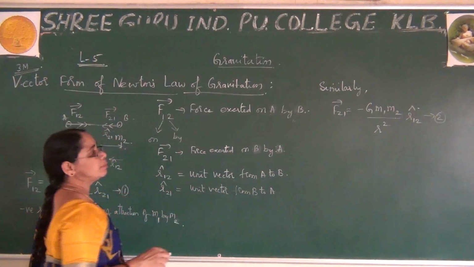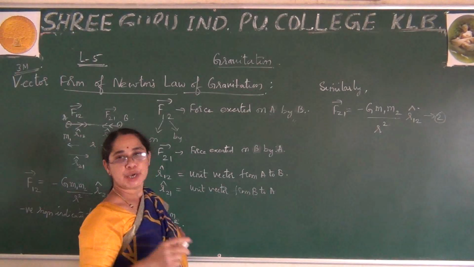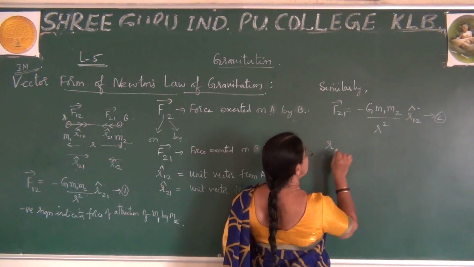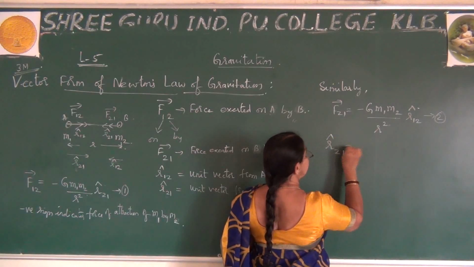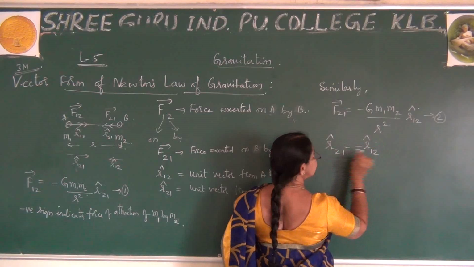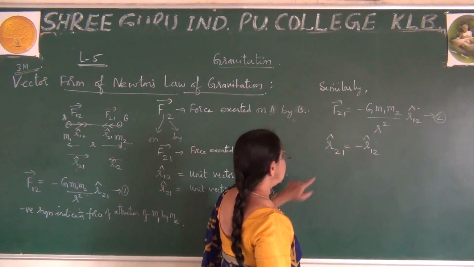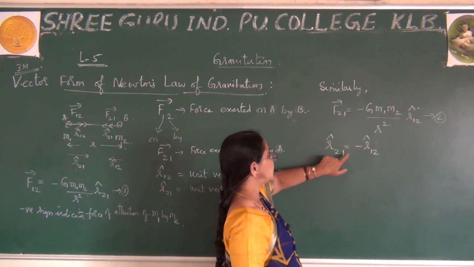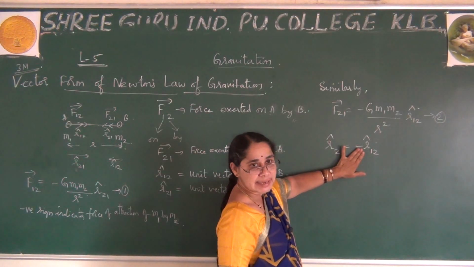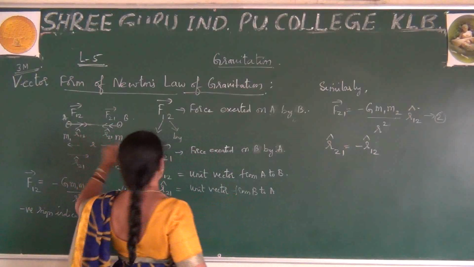So what do you observe from this? From 1 and 2 you can also write that the unit vector R21 is always minus R12. They are exactly opposite to each other, directed opposite to each other.